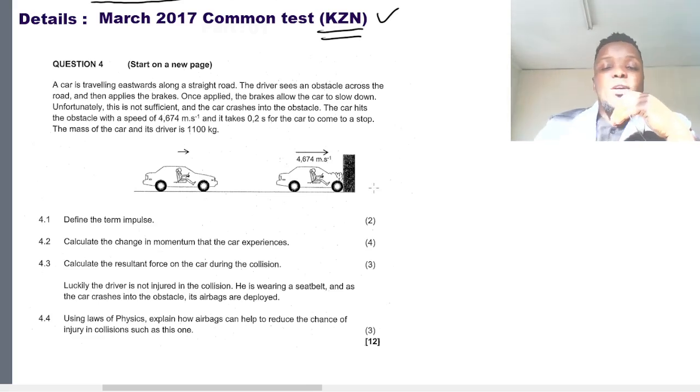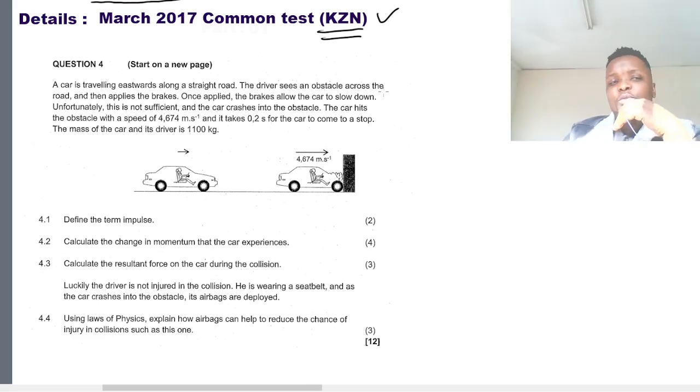Let us say you're trying to practice question papers and you come across this question paper and you also have the memo, but there's something in the memo that doesn't make sense as to how they got the answers. So this is the video that will help you understand how answers are obtained by the memorandum. This video will be very useful, especially when you're trying to practice on your own at home. So this is kind of a guide into all the memos. This is video number 1. Of course, there are other videos on momentum and impulse.